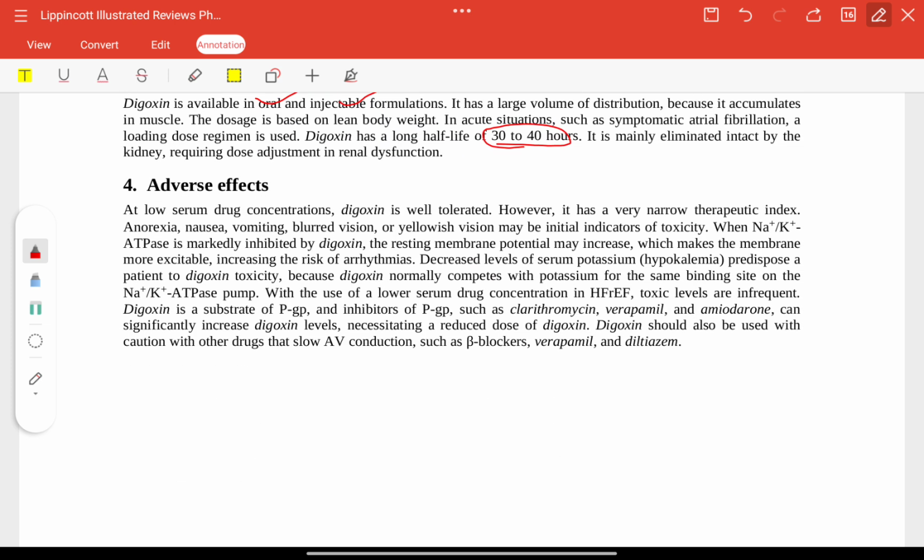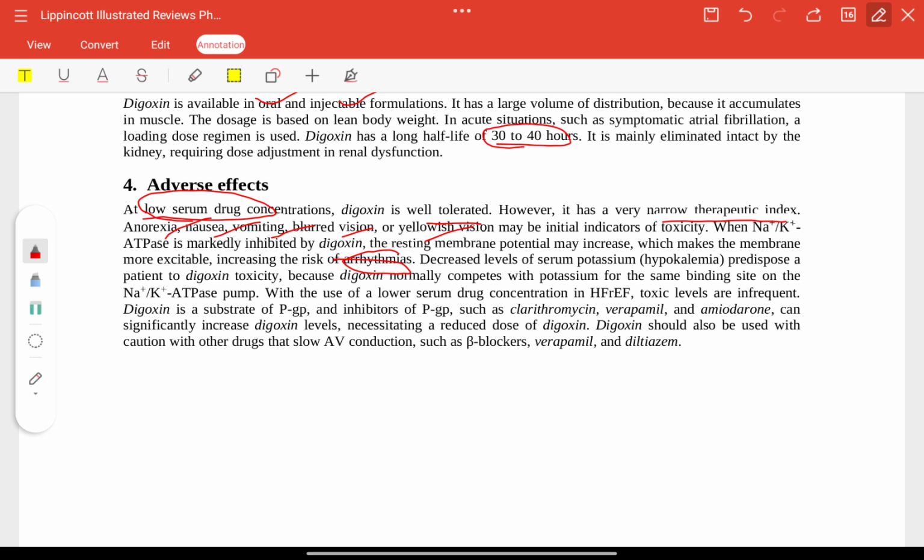Adverse effects: at low serum drug concentration, digoxin is well tolerated, but it has a very narrow therapeutic index. Anorexia, nausea, vomiting, blurred vision, and yellowish vision may be initial indicators of toxicity. When the ATPase is markedly inhibited by digoxin, the resting membrane potential may increase, which makes the membrane more excitable and increases the risk of arrhythmias.